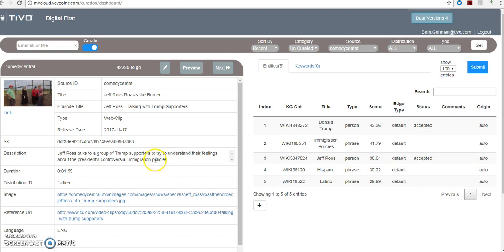There's nothing else revealed to us in the title or in the description that would be an actual entity. So with just those 2 accepted, that's fine here. You don't want to accept anything that isn't a person or a TV show or something like that. So this particular one is done as far as the entities go.